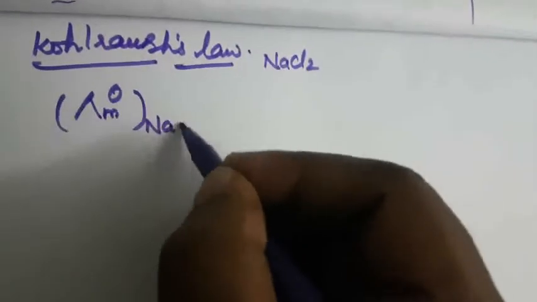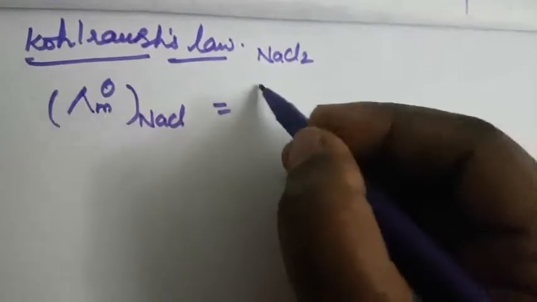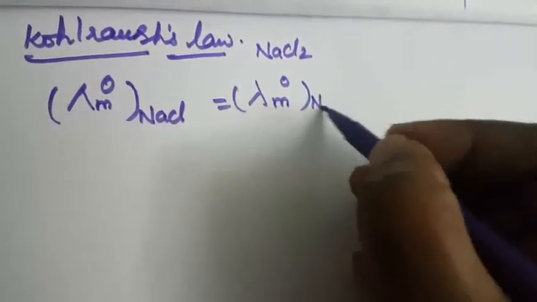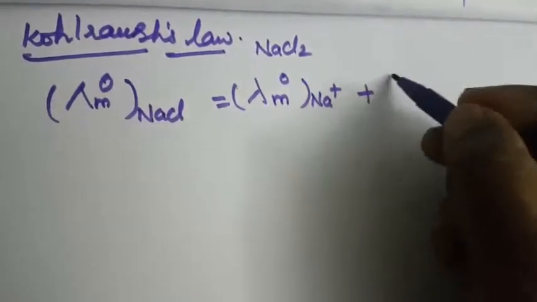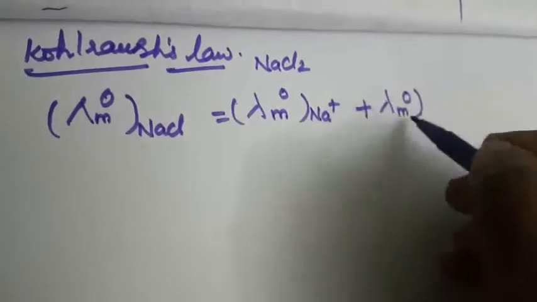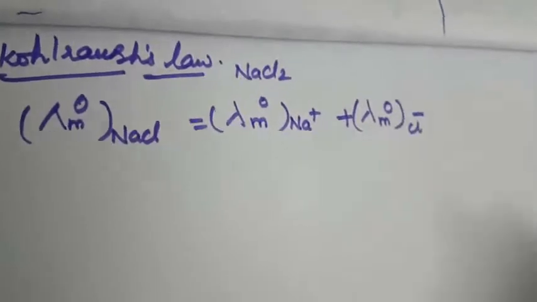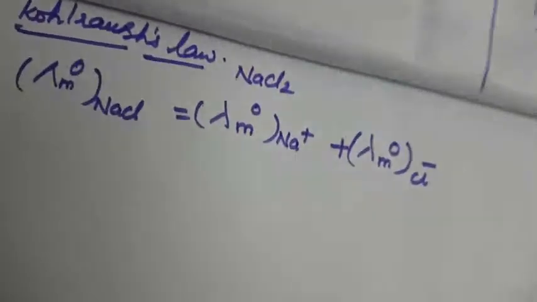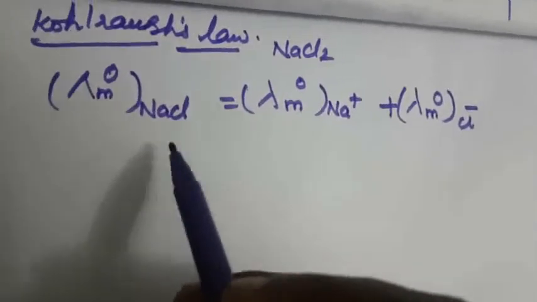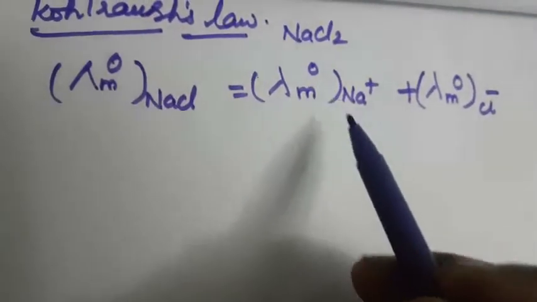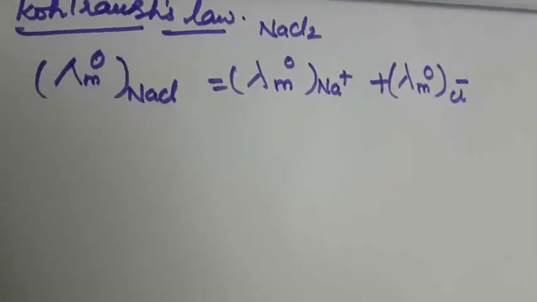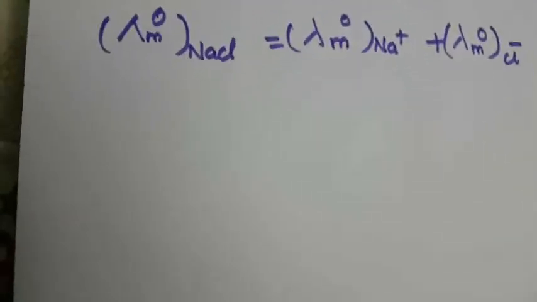Suppose we consider the electrolyte sodium chloride. Then lambda M0 of the Na plus ion plus lambda M0 of the Cl minus ion is the molar conductance of the univalent electrolyte sodium chloride. It is expressed as lambda M0 of NaCl equals lambda M0 Na plus plus lambda M0 Cl minus, the molar conductivity at infinite dilution.